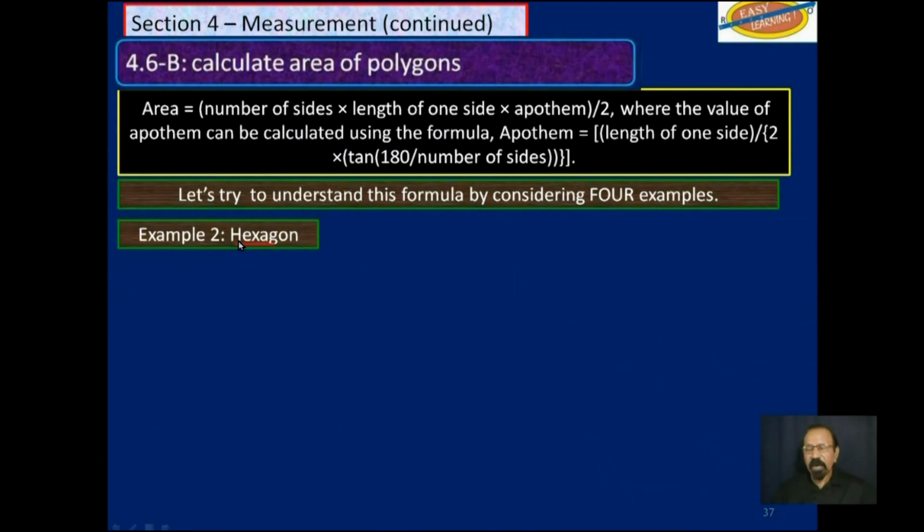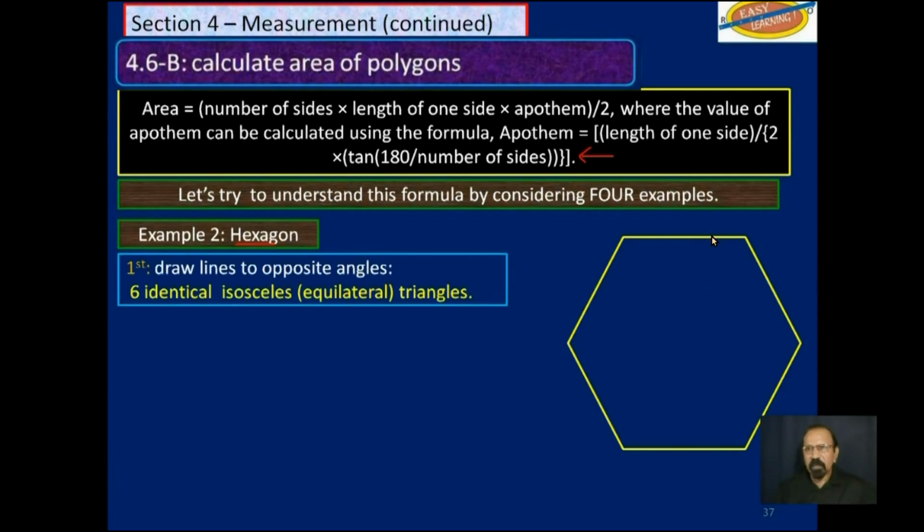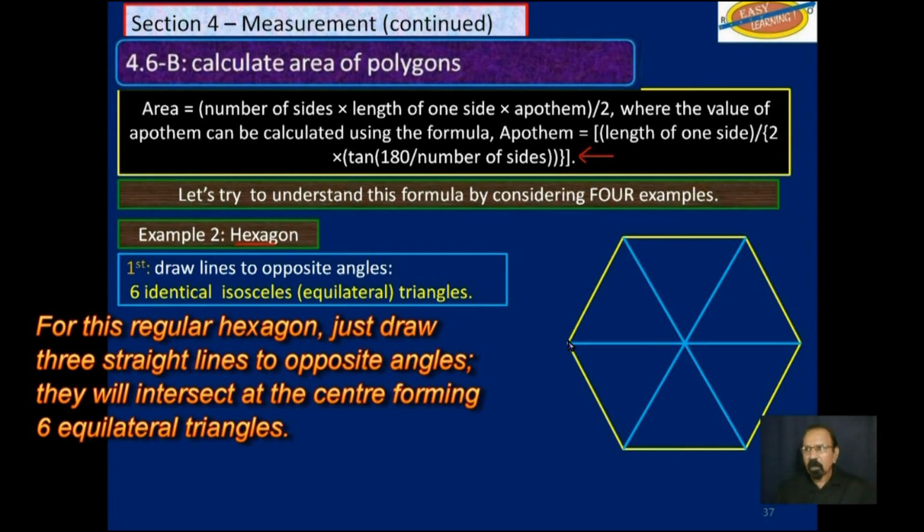Let's look at the same thing for a hexagon. First of all, we will reason it out, and then we will go back and use this formula up here. So this is a hexagon. It has 6 sides. From the center, you could draw lines going to the angles outwards, or you just draw lines going across, joining the opposite angles.